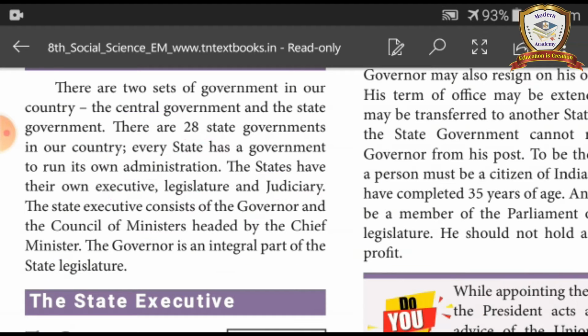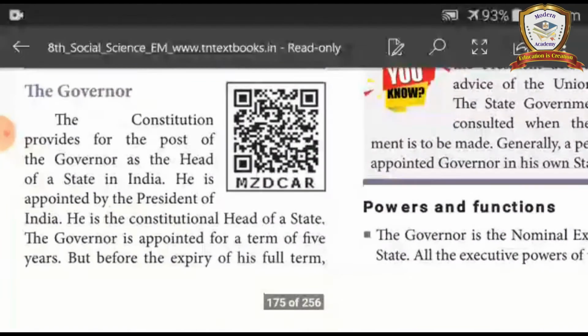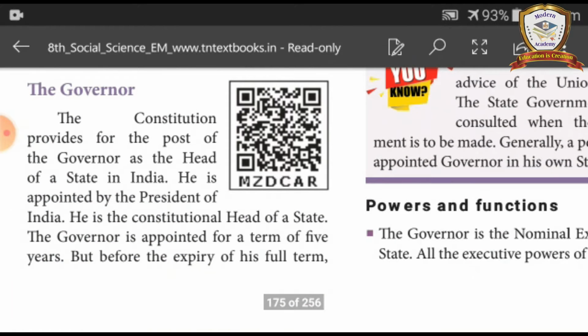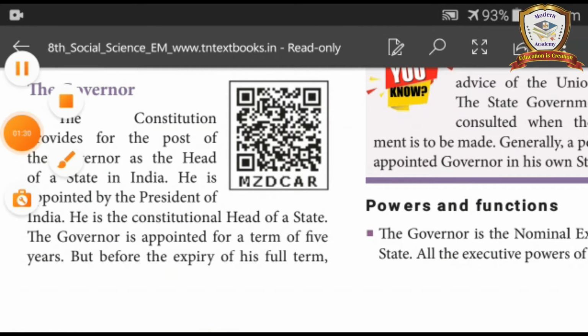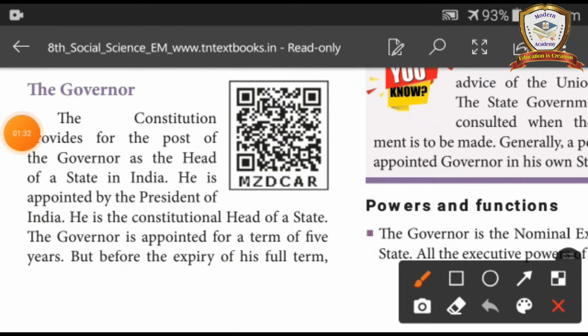State executive. The governor. The constitution provides for the post of the governor as the head of the state in India. He is appointed by the President of India. He is the constitutional head of a state. The governor is appointed for a term of 5 years.